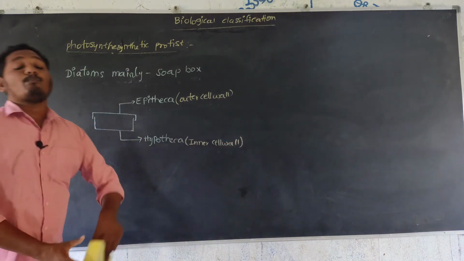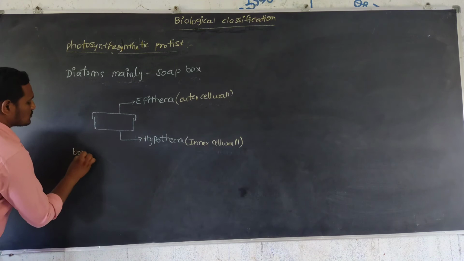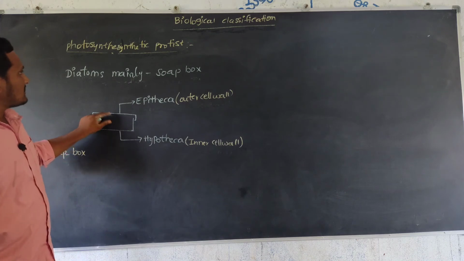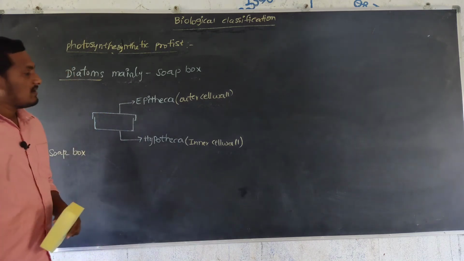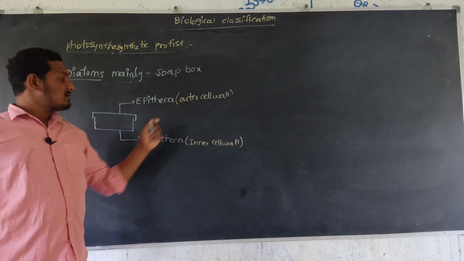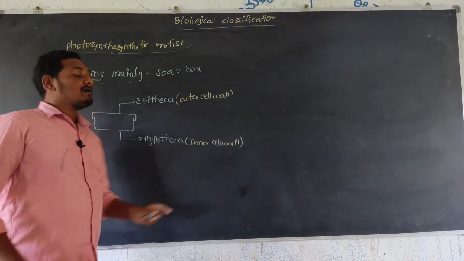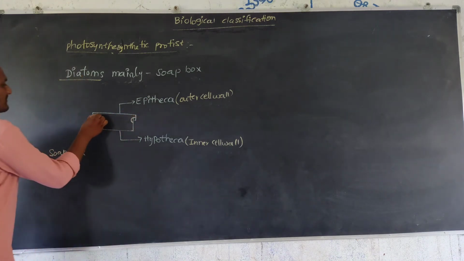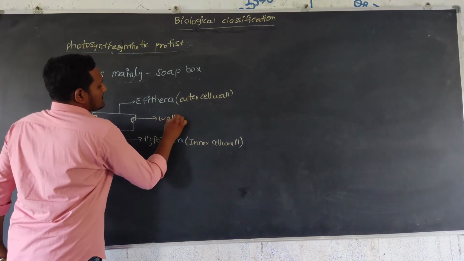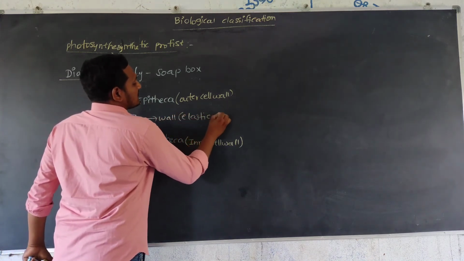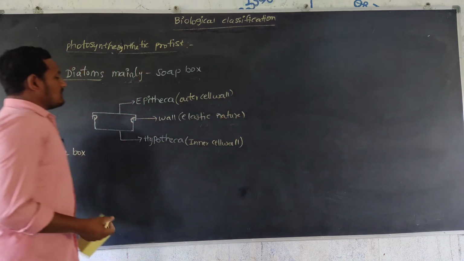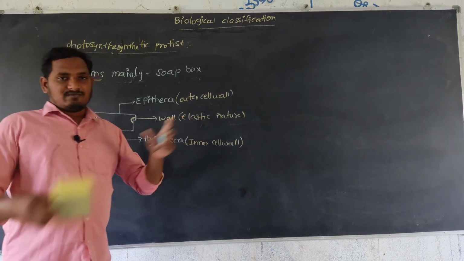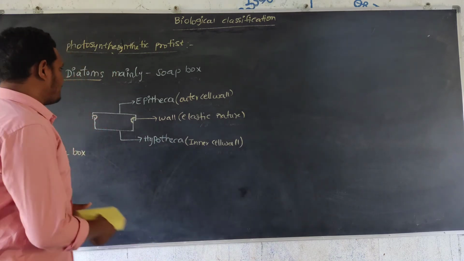Both are connected like a box, a soap box, and this soap box like structure is called a diatom. The epitheca and hypotheca are connected by a wall that is elastic in nature, like an elastic fiber.